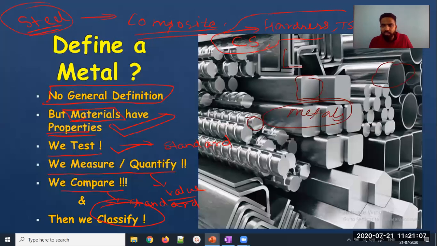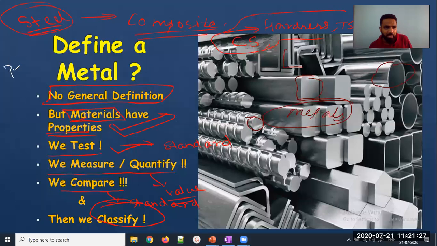So if I have identified myself that a material is very good in terms of elasticity, and that is in the class of rubber, I will classify it in the class of rubber. So what are the things that I want you to know from this slide? First thing you can know is there is no general definition.